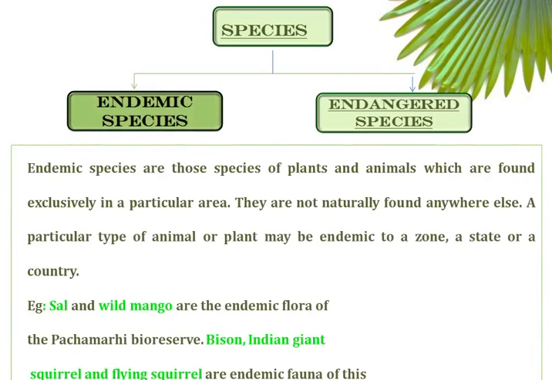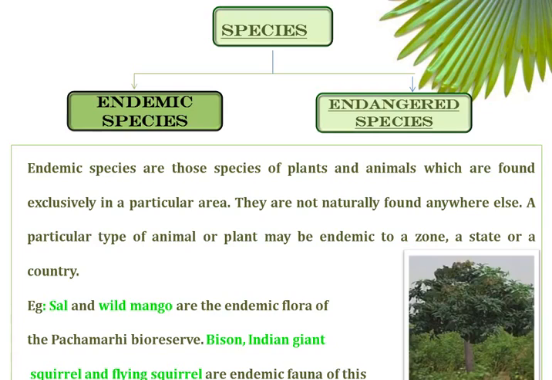Endemic species are those species of plants and animals which are found exclusively in a particular area. They are not naturally found anywhere else. And a particular type of animal or plant may be endemic to a zone or a state or a country. That is, endemic species are those species of plants and animals which are found only in a particular area.